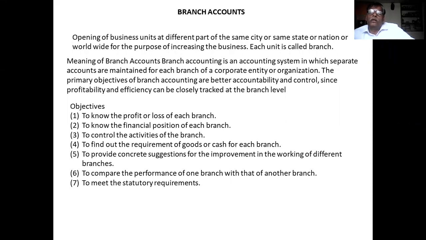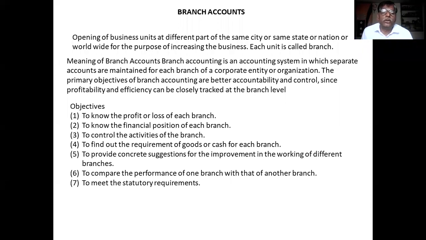For the improvement of the branch, you require a certain base. On the basis of accounts provided by the branch, you give certain suggestions and ideas for the improvement of the working of that branch. So that is the fifth objective of the branch account.